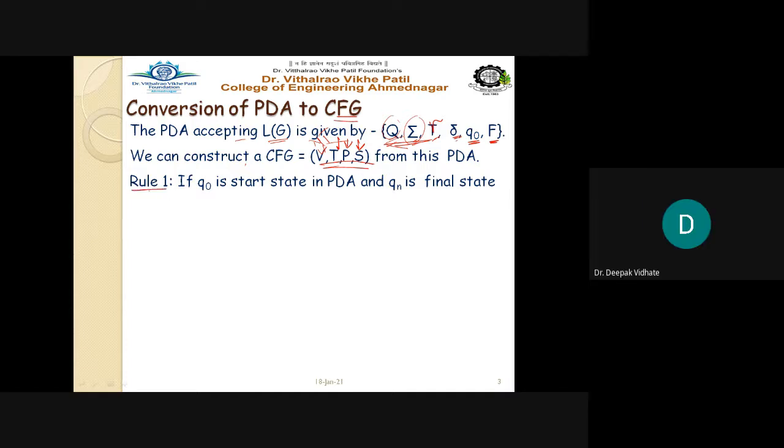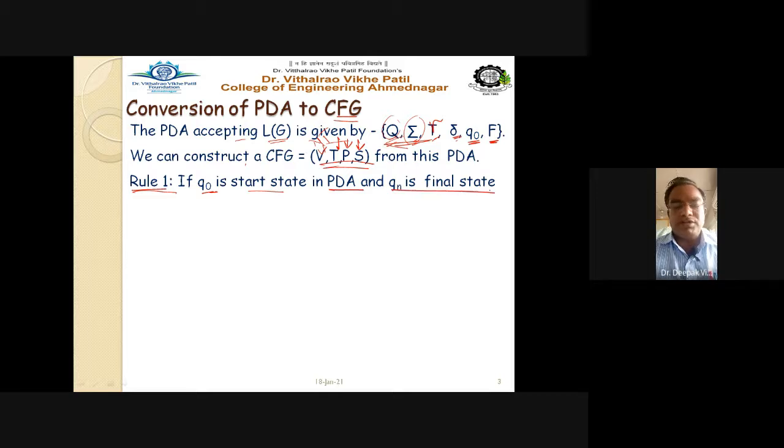Here also we follow some rules. We have to apply some method for the conversion of PDA to CFG. Listen very carefully: if Q0 is the start state in the given PDA and Qn is the final state, then we have to write down the transitions for the start state as given here. Then we write down Q0 Z Qn, which becomes the start state. Sorry, we are converting our PDA into the grammar, so this becomes the start state of the grammar CFG.